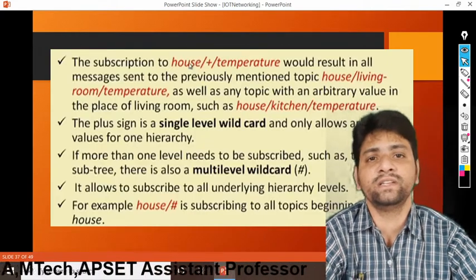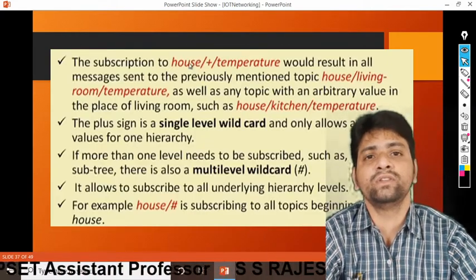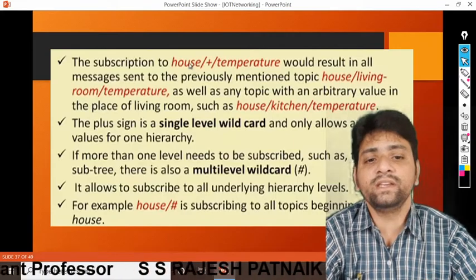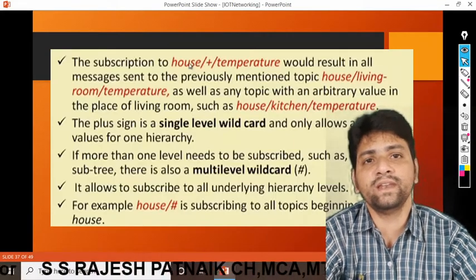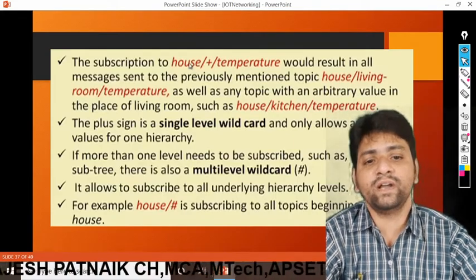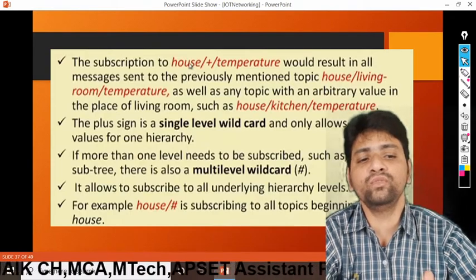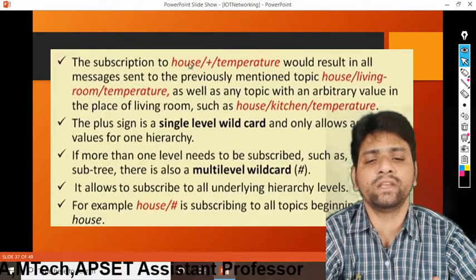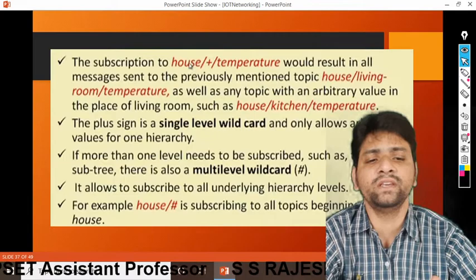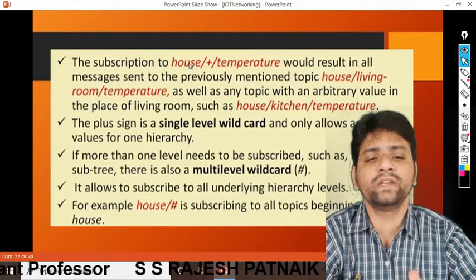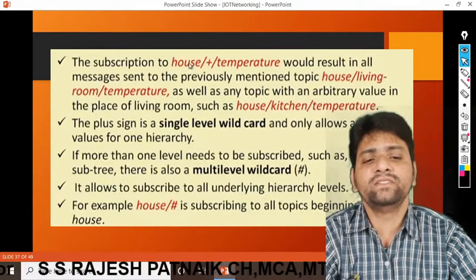Previously I said plus is a separator between two different messages, but in this particular point he is telling that plus is a wildcard. Plus tells that in the house there may be a living room or kitchen or storeroom or anything; any arbitrary value we can consider at a single level.